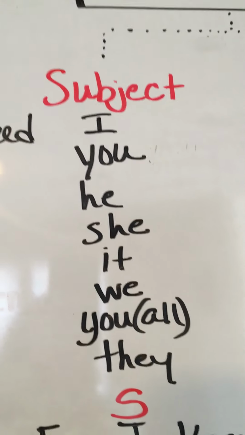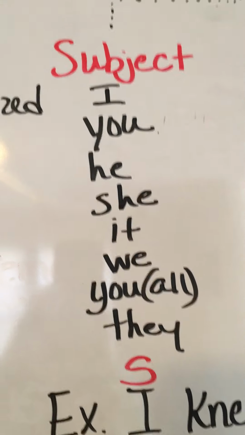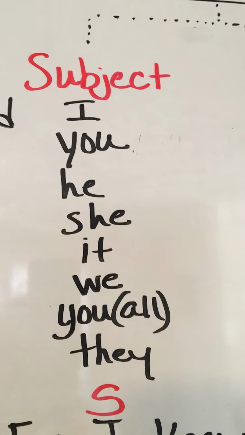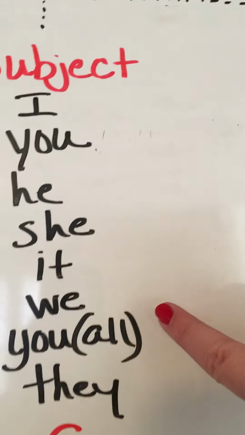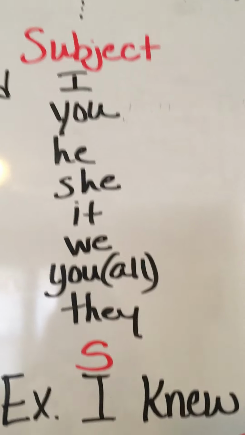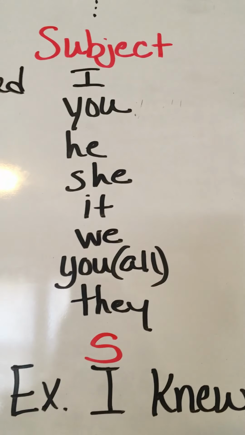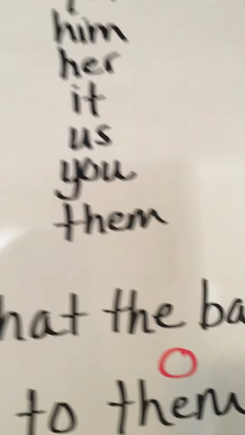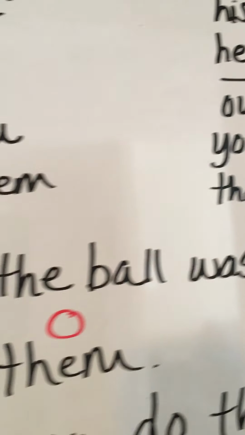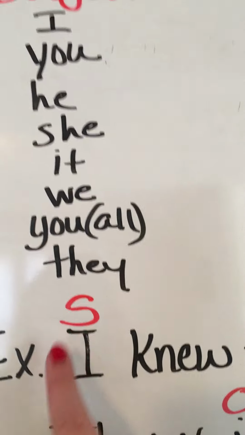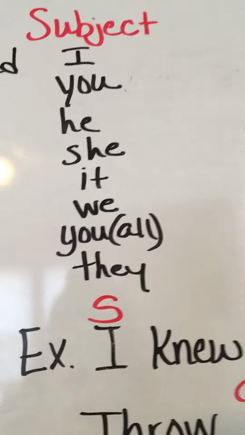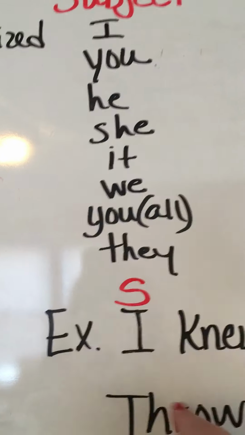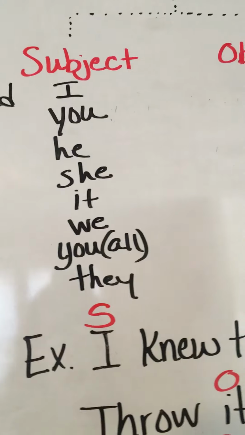Now this one usually comes at the beginning of a thought, statement, sentence, phrase, clause, you name it. So the examples are I, you, he, she, it, we, you all, they. I put all here because that means a plural you, like you kids are learning pronouns. Example: I knew that the ball was mine. Let's go back to the beginning. I is the subject pronoun. You can substitute that out for any one of these: you knew, he knew, she knew, and so forth.